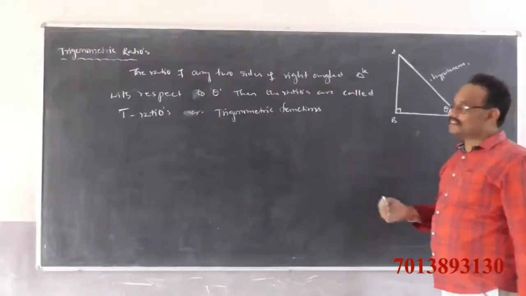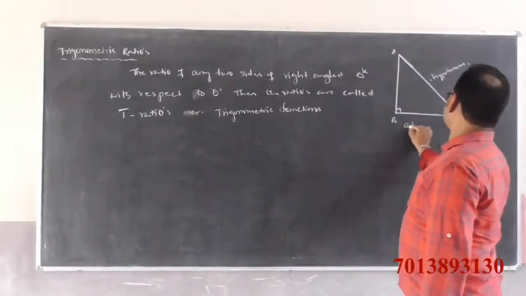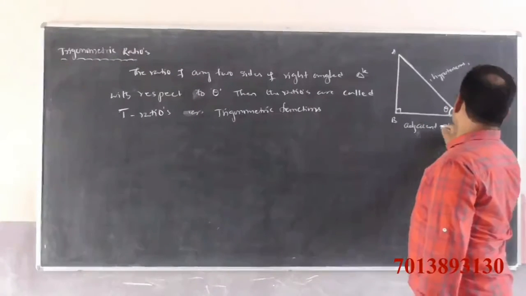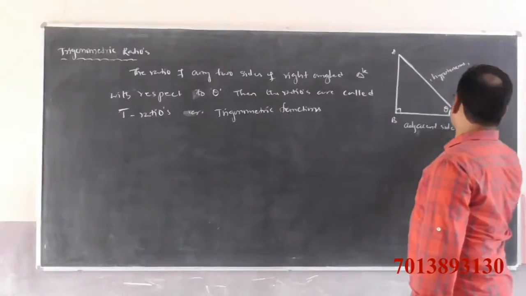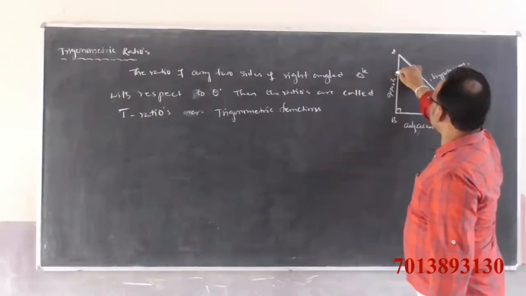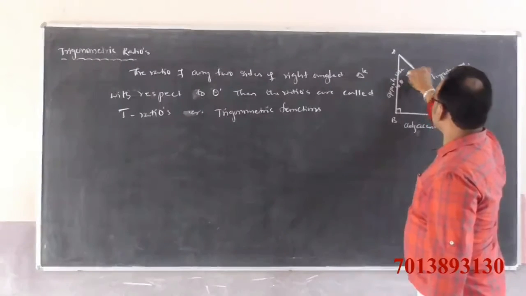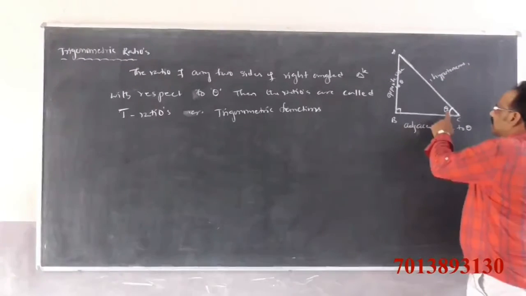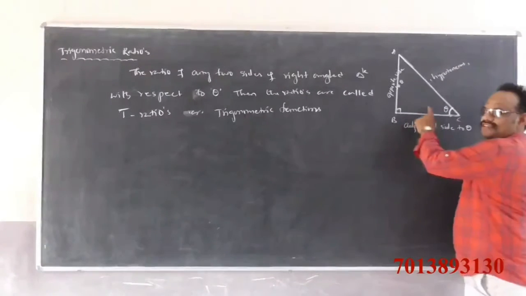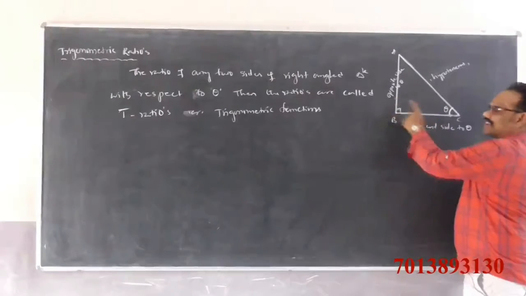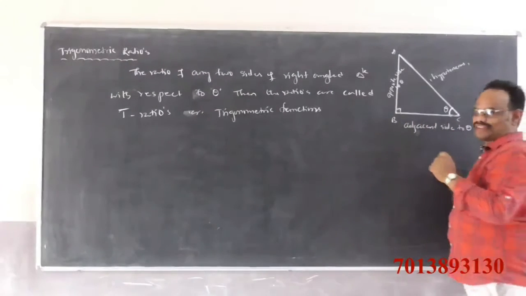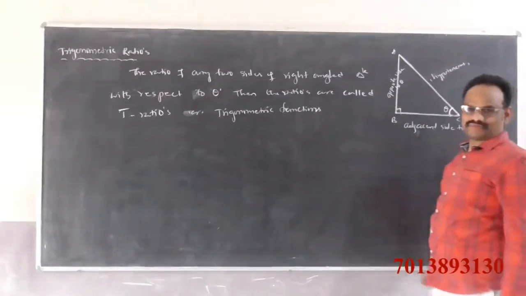BC is the adjacent side to theta. AB is clearly the opposite side to theta, and BC is clearly the adjacent side to theta.